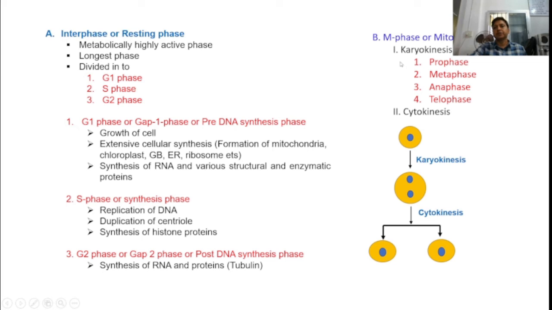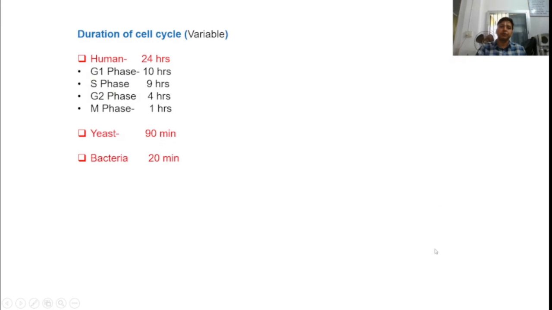So M phase is further divided into karyokinesis, means division of nucleus, and cytokinesis, means division of cytoplasm. So this karyokinesis is further divided into prophase, metaphase, anaphase, and telophase. And this cytokinesis is not divided, and when the cytokinesis takes place, daughter cells are produced.